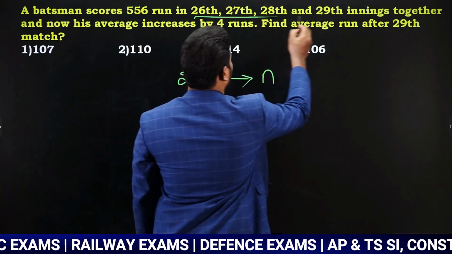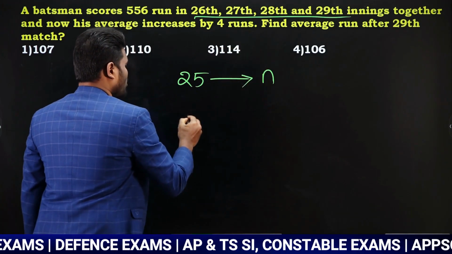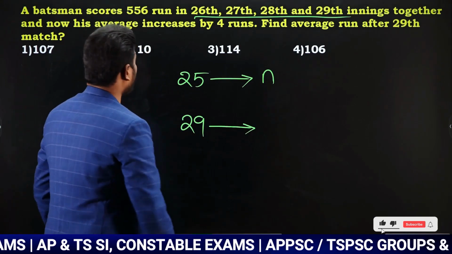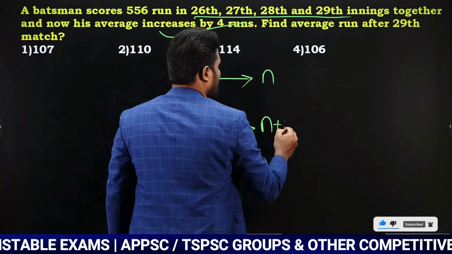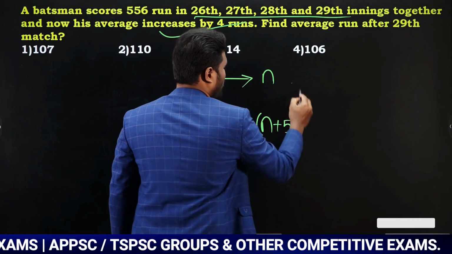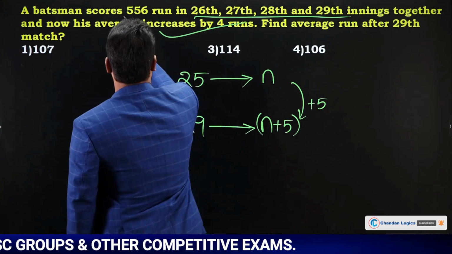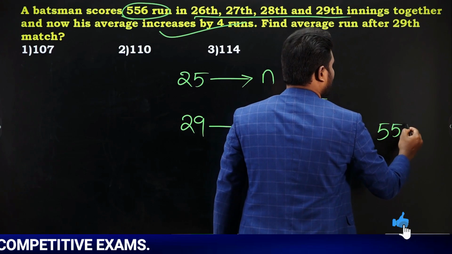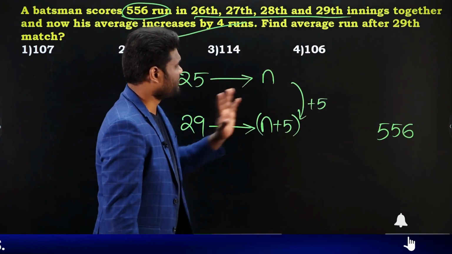Now we have a total of 4 extra matches, 26th, 27th, 28th, 29th. So after 29 matches, average increased by 4, which means now this is n plus 4. Now this happened because he scored a total of 556 runs.